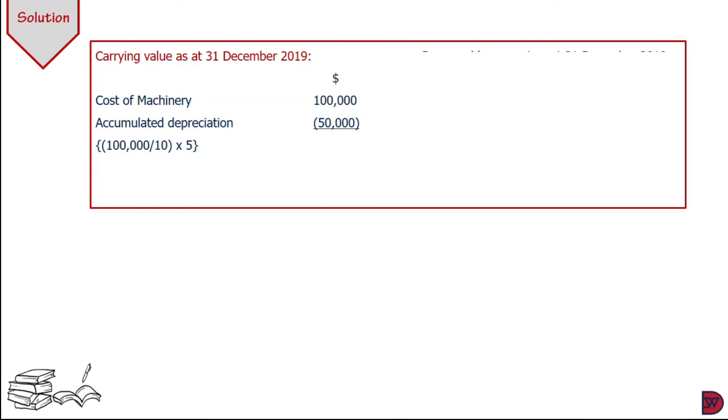Let's look at the solution. Now we'll first calculate the carrying amount. The cost of the machinery was $100,000. Accumulated depreciation will be $50,000. That is the $100,000, which is the cost, divided by 10 years, its useful life, times 5, because we are calculating from 2015 to 2019, giving us 5 years. And the carrying value will now be $50,000.